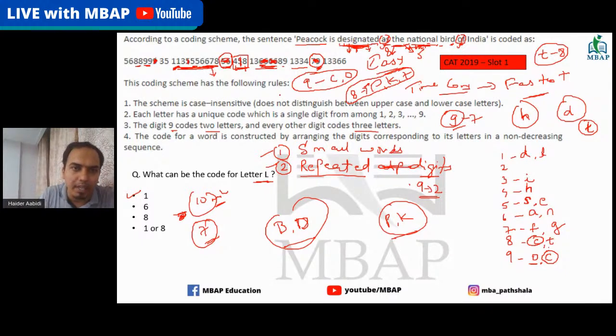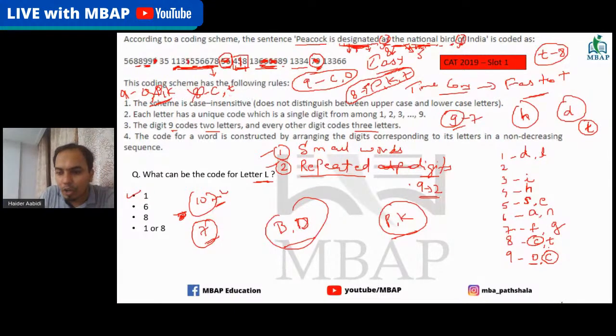Let's say the other example, that I give 8 to C. Now if I give 8 to C, that means there is already T there. With this case, the PK will become 9. Now 9 has already got O, so it will have to take P and K. Can 9 take 3 places? No, it cannot take 3 places. Because of that, this option is not possible.